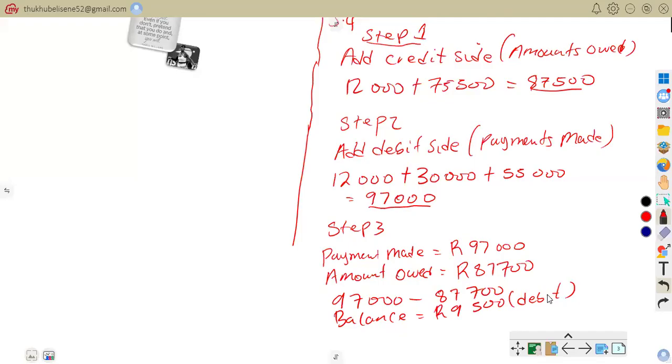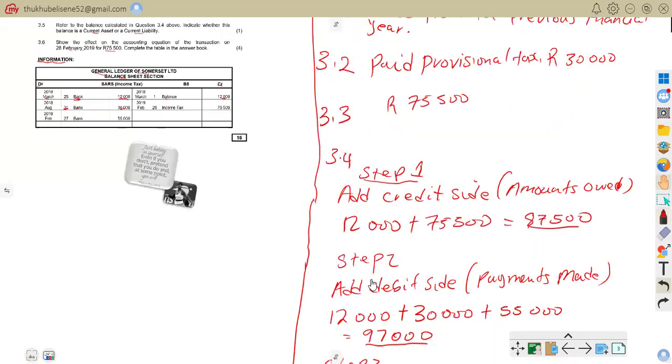So we're going to have a balance on February 2019 of 9,500. So this is the calculation for 3.4. These are the calculations for 3.4.